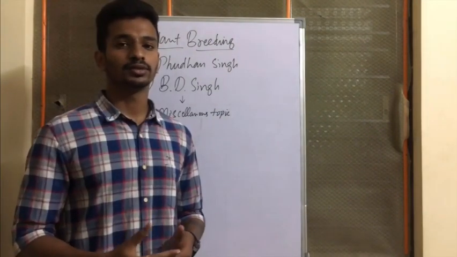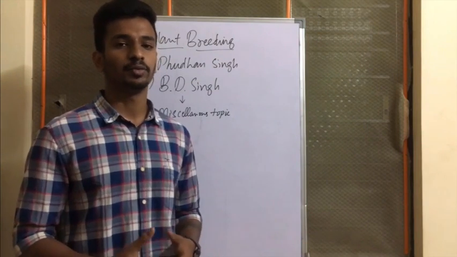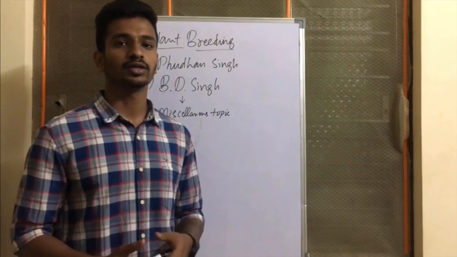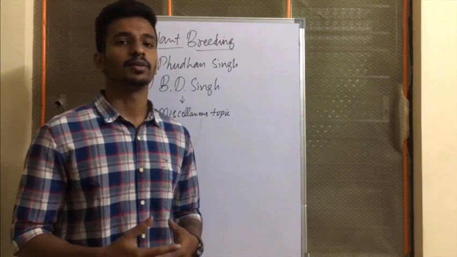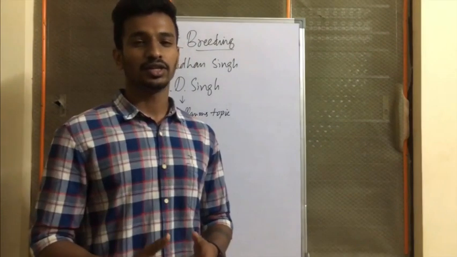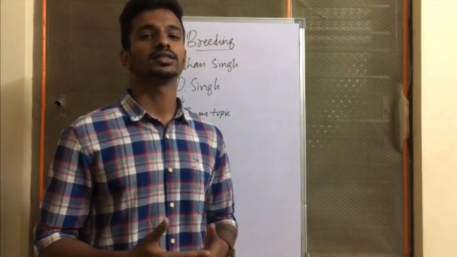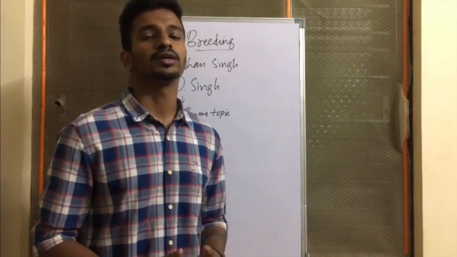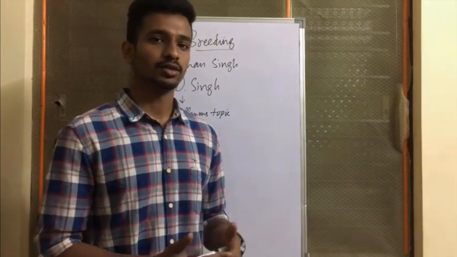At last, the problems from the genetics and plant breeding part are important. Probability problems can be asked, and you need to remember all the formulas that come in the genetics and plant breeding part. It will be helpful from the exam point of view. As we got 3 to 4 problems this year, there are more chances that they will ask these problems in the upcoming years also. So give importance to the problem based concepts.